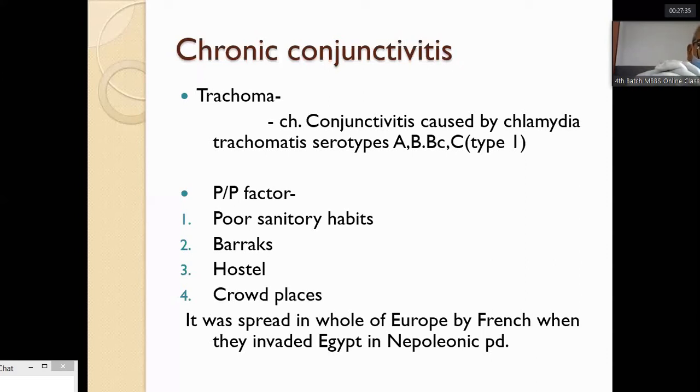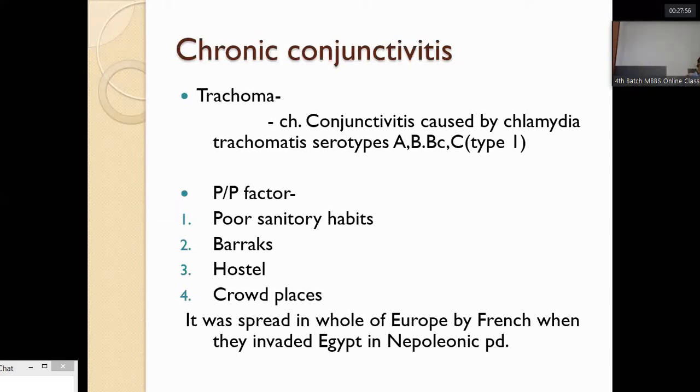In history, when the French soldiers attacked Egypt, they carried trachoma to Europe at the Napoleon period.